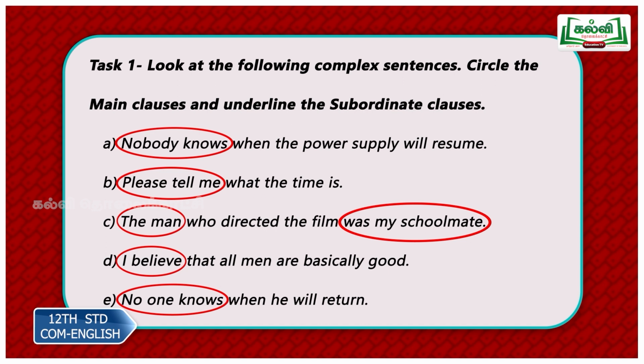What do I believe? That is your clause marker. That all men are basically good. So that part is your subordinate clause. Believe is one finite verb. Are is another finite verb.